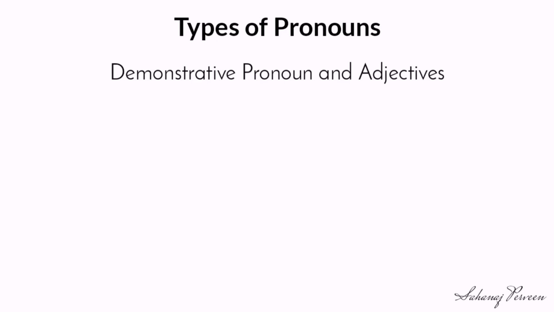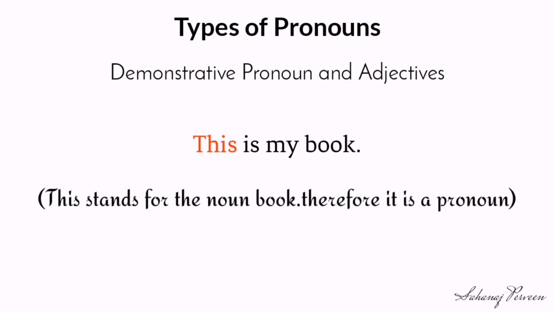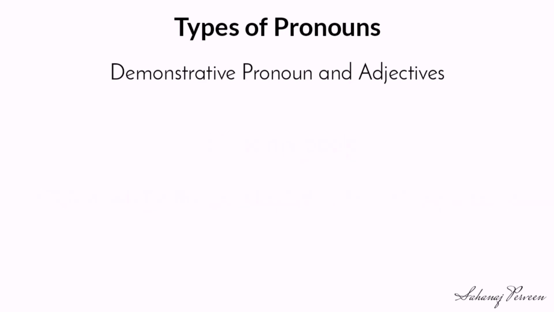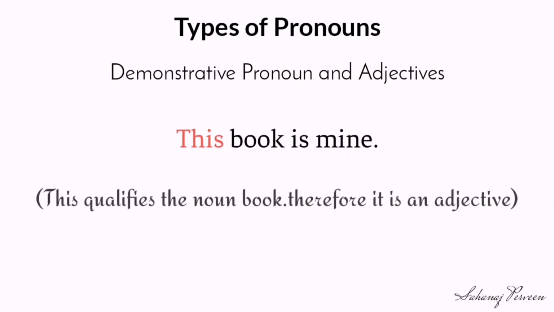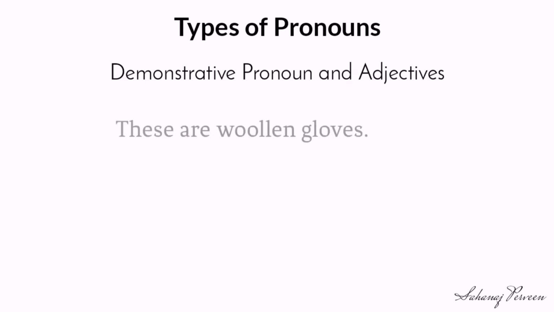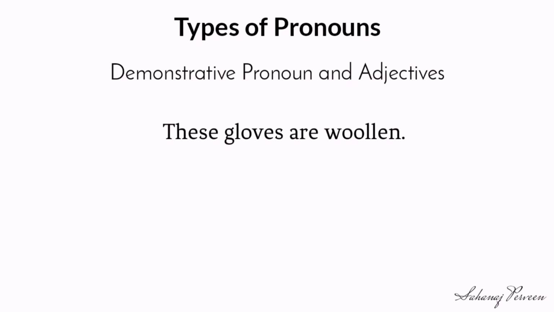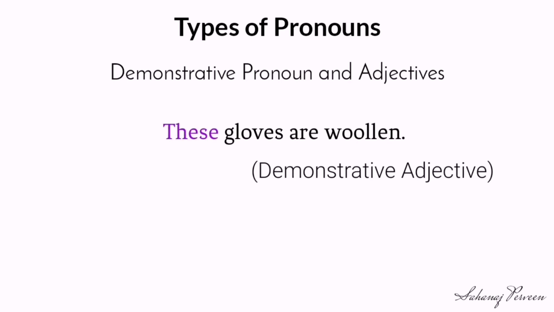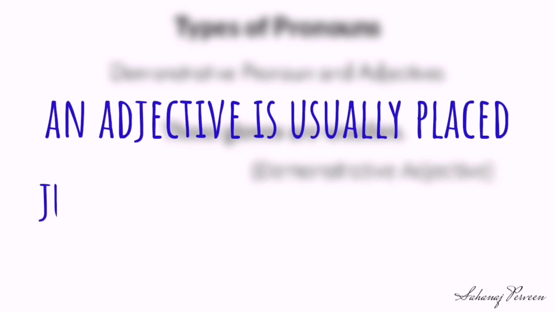Demonstrative pronouns and demonstrative adjectives. Look at the examples. This is my book. This stands for the noun book. Therefore, it is a pronoun. This book is mine. This qualifies the noun book. Therefore, it is an adjective. These are woolen gloves. It is a demonstrative pronoun. These gloves are woolen. It is a demonstrative adjective. We should remember that an adjective is usually placed just before the noun it qualifies.